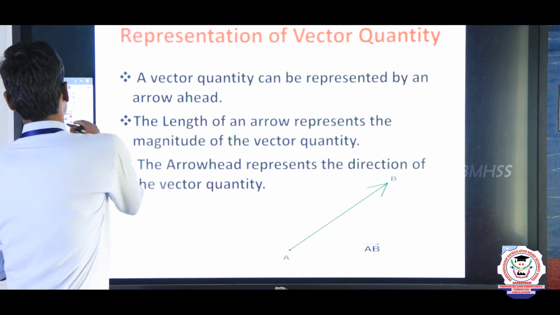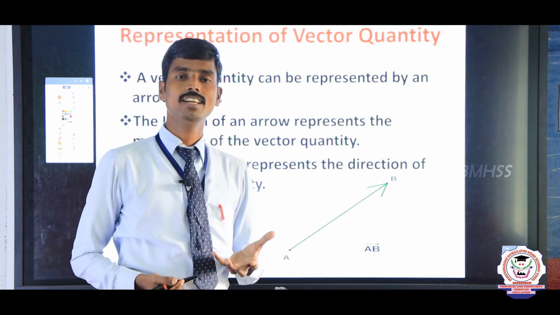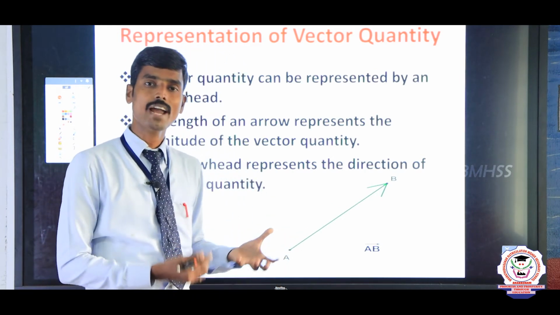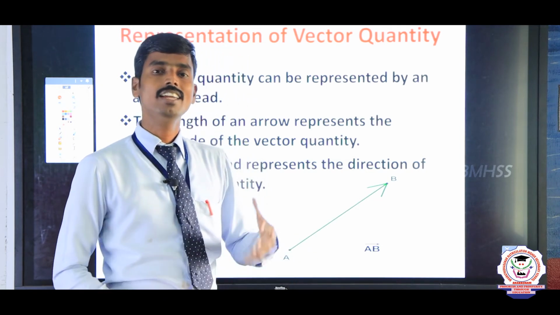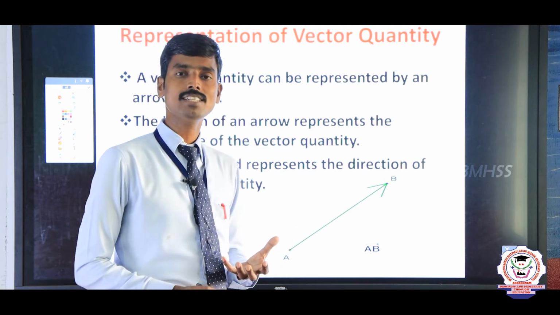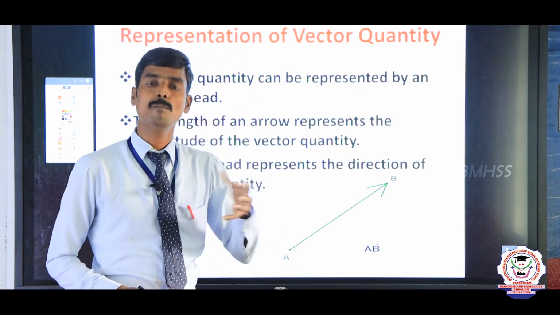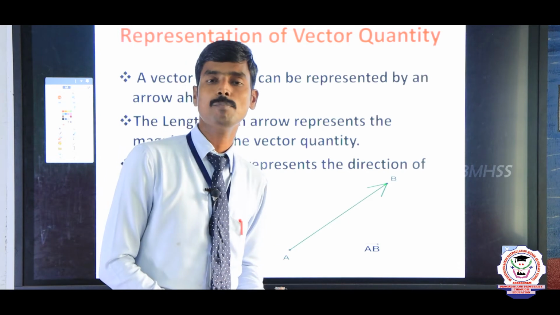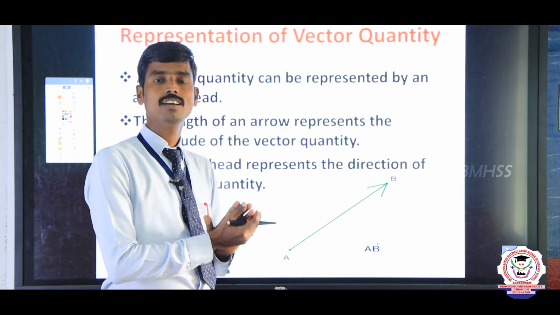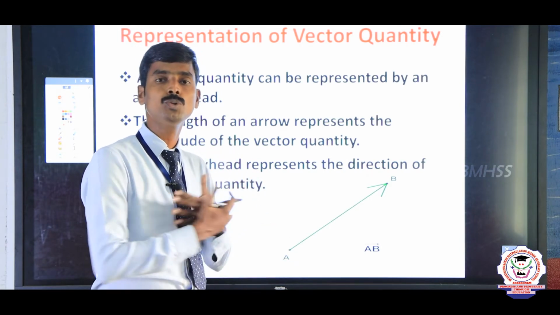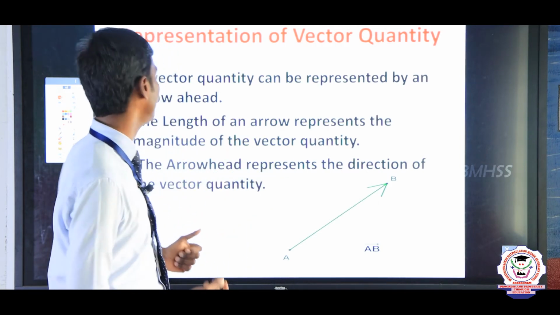See, listen here. In physics, any physical quantity can be expressed in terms of magnitude, and some other quantity expressed in terms of magnitude as well as direction. Any physical quantity possessing only magnitude is called a scalar quantity. Any physical quantity possessing magnitude as well as direction, this type of quantity we call a vector quantity. Now to understand this classification, we should know the basic properties of vector quantity, or representation of vectors.